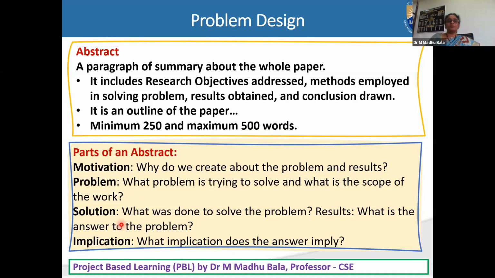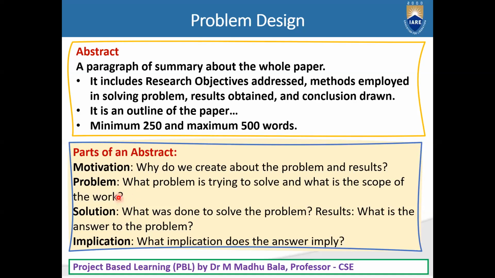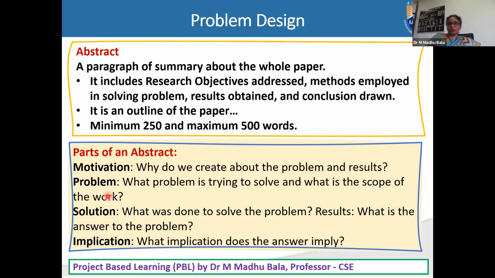To come out with the solution, first we have to write about what the problems are in the existing one. That is, what the limitations, unsolved things, or challenges are. The same terminology you need to write while writing the abstract. So what are the challenges? It is included. Next one, solution.